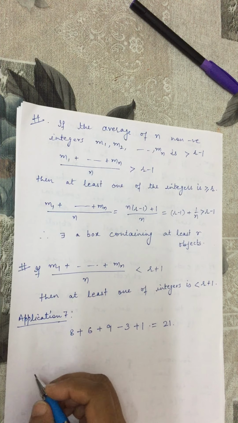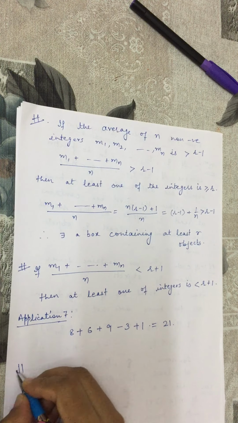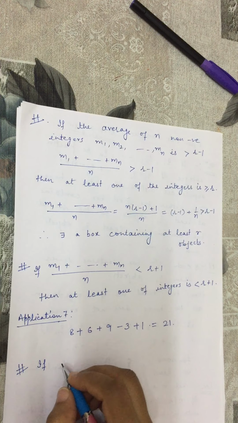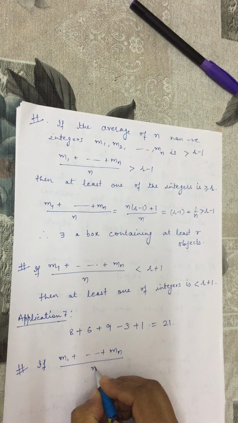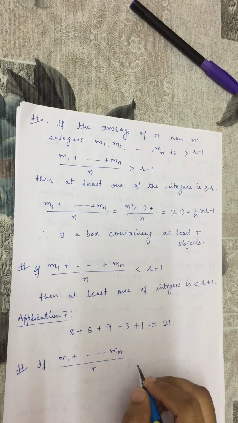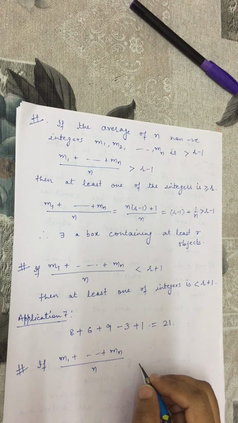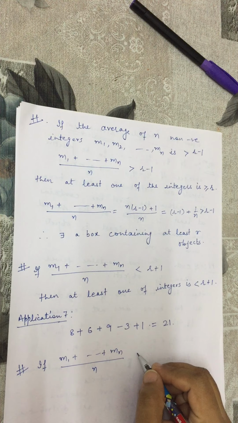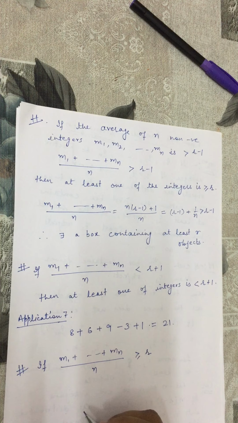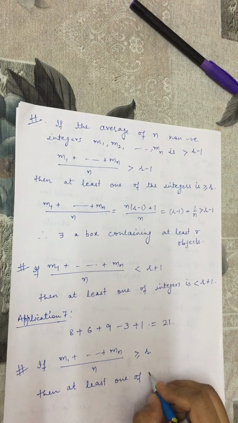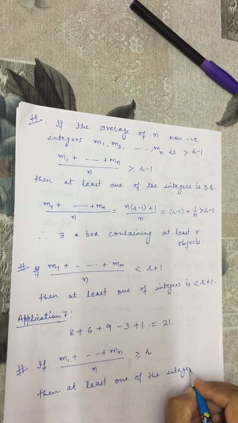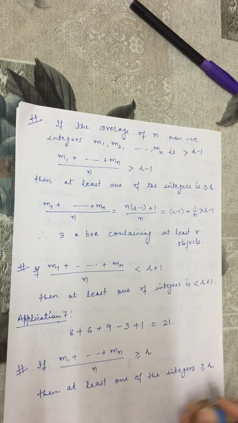So again, from this application we can state another form of the averaging principle, and that is this: if the average of n non-negative integers, m1 plus m2 plus mn divided by n, is at least r, that is, greater than or equal to r, then at least one of these integers is greater than or equal to r.